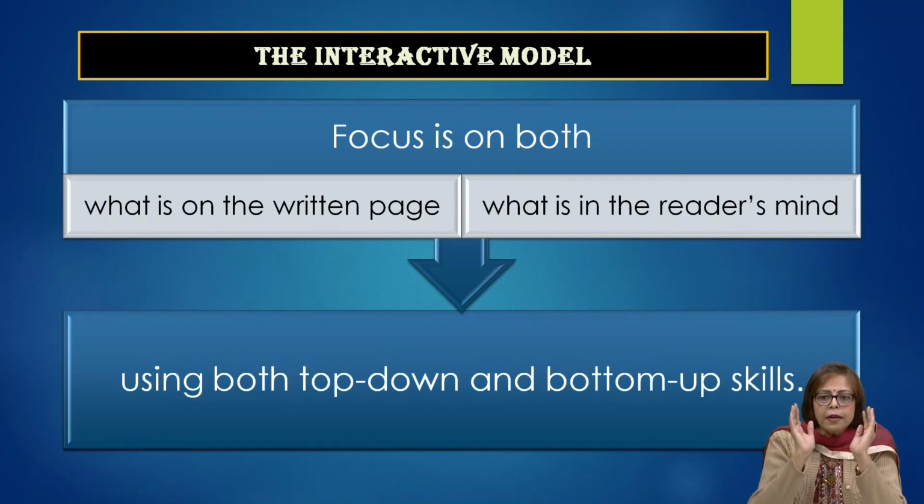So a very proficient receiver who is employing the receptive skills makes a combination of both.